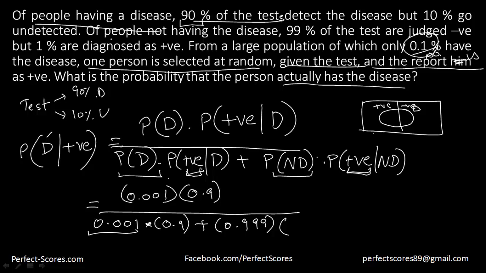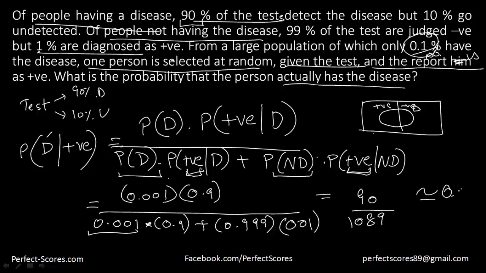Of people not having the disease, he has to be tested positive, which is only 1%, that is equal to 0.01. So if we calculate this, it is nothing but 90 divided by 999 plus 90, which is going to be 1089. So this is approximately equal to 0.083. The calculations don't matter. What matters is this. I suppose you're understanding this point over here, guys.